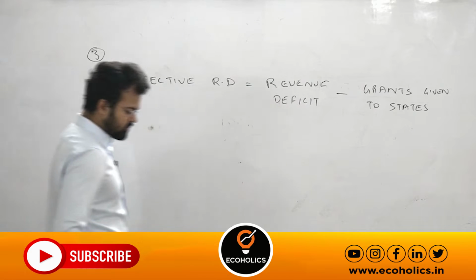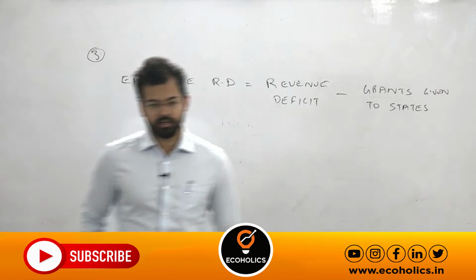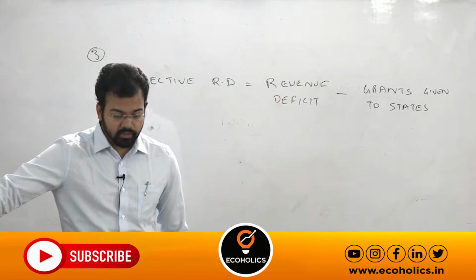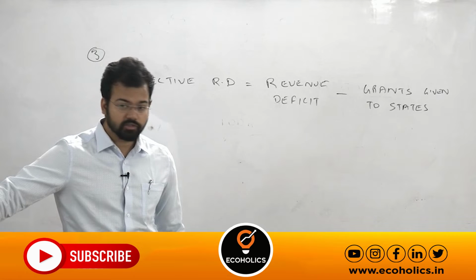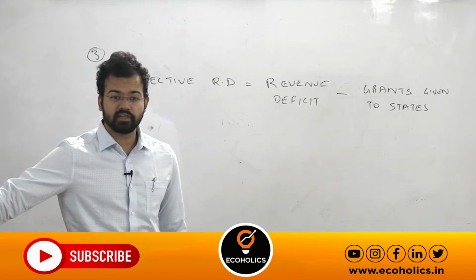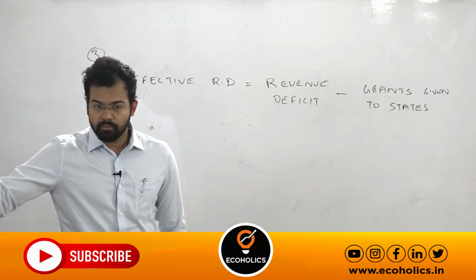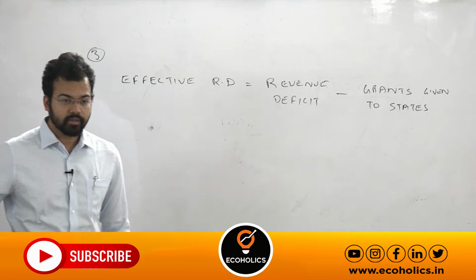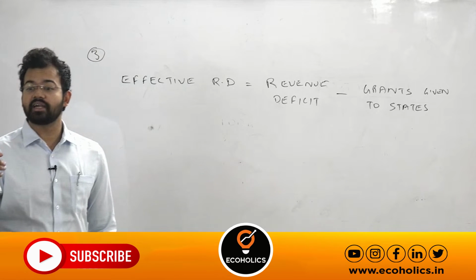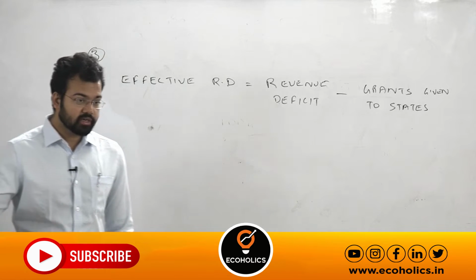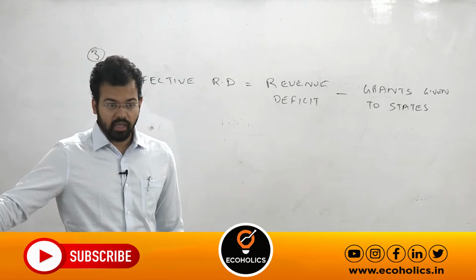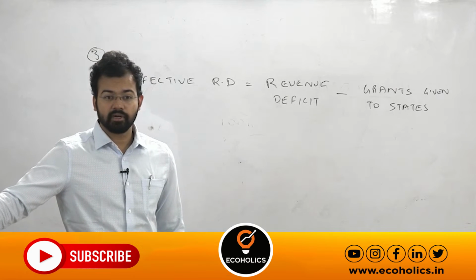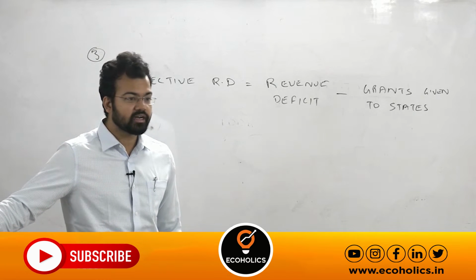So Pranab Mukherjee, actually a very well-known personality. If you remember the third 5-year plan, the first 5-year plan was based on which model? Harrod-Domar model. Second plan was based on Mahalanobis model. These two models are very important for general studies purpose. But whenever I teach economics optional student, I teach all the models of all the plans. So the third 5-year plan was based on Gadgil Yojana. So there was one economist known as D.R. Gadgil. And by combining D.R. Gadgil and this Pranab Mukherjee, they came out with the particular formula, which is popularly known as Gadgil-Mukherjee formula.